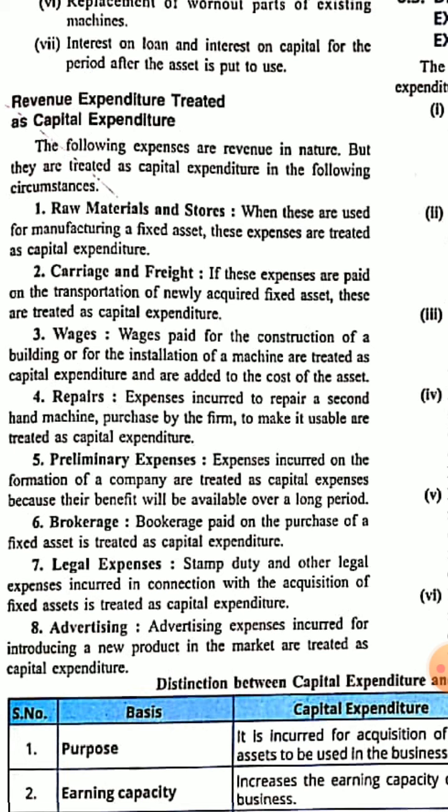Installation of machinery in the factory will also be considered as capital expenditure. Wages for installation, as I already told, will be treated as capital expenditure if the benefit of those wages is available for a longer time. So basically the differentiating factor is only time: what we are spending and how much time it gives the benefit.